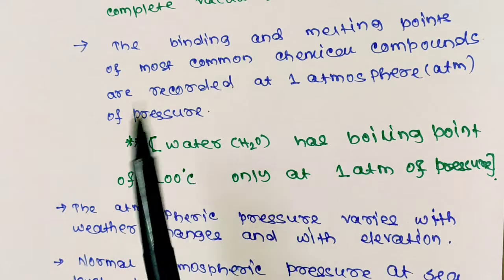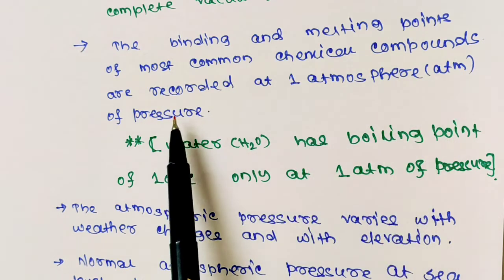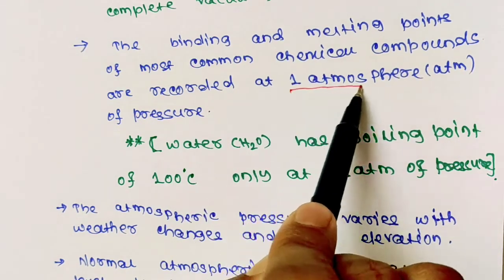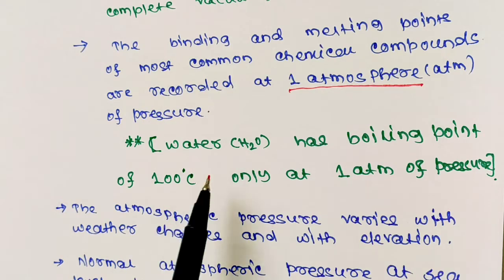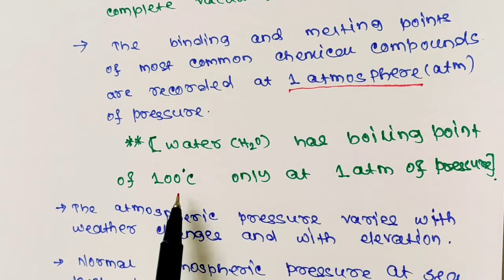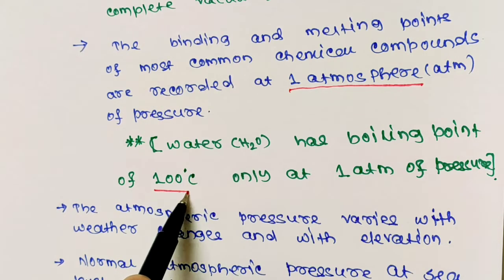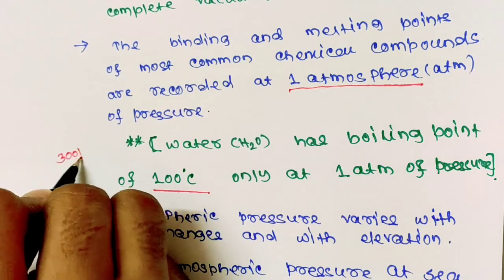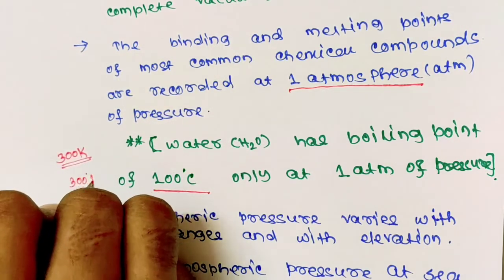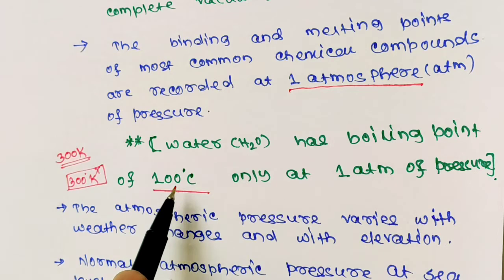The boiling and melting points of most common chemical compounds are recorded at 1 atmosphere of pressure. This is the non-SI unit of pressure. We are going to discuss this next. Water has a boiling point of 100 degrees Celsius only at 1 atmosphere of pressure. Here you may note that we do not use a degree mark in reporting Kelvin temperature. When we represent Kelvin, it is only 300 Kelvin and not 300 degree Kelvin. This is wrong. So it is only 300 Kelvin, but for Celsius it is 100 degrees Celsius.